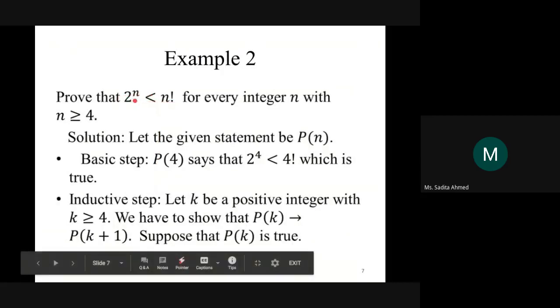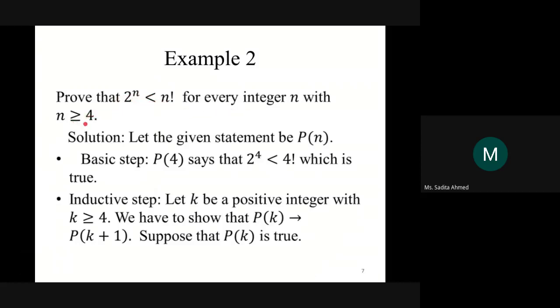2 to the power of n is less than n factorial for every integer n with n greater than or equal to 4. We know that this is true, but we have to prove that 2 to the power of n will be less than n factorial for every integer n with n greater than or equal to 4. Here, what is the lowest value of n, guys? 4. 4 is the lowest value of n, correct.